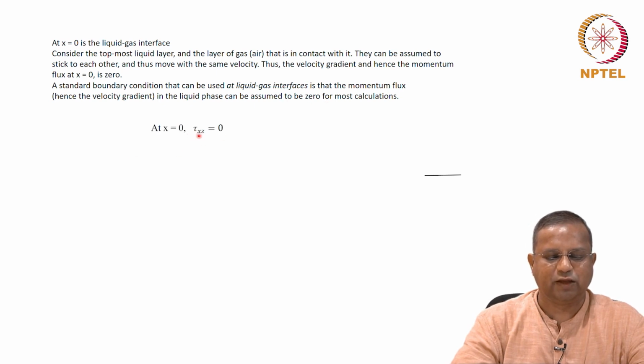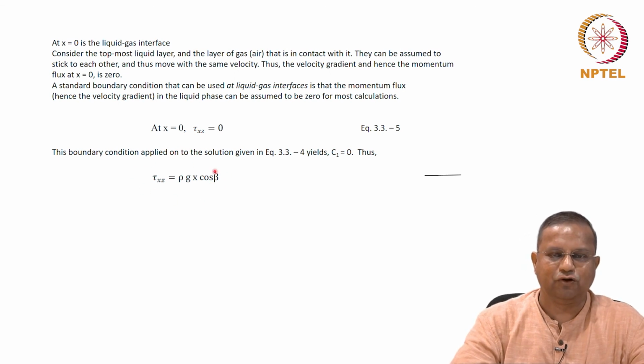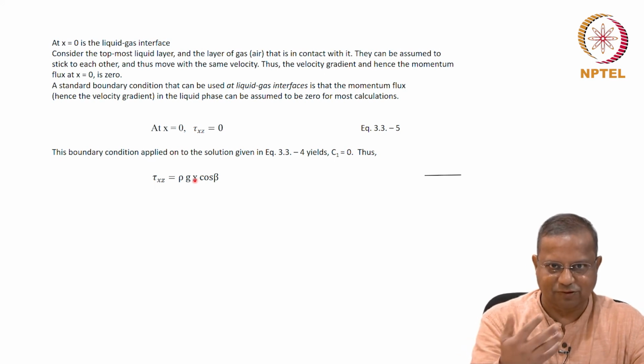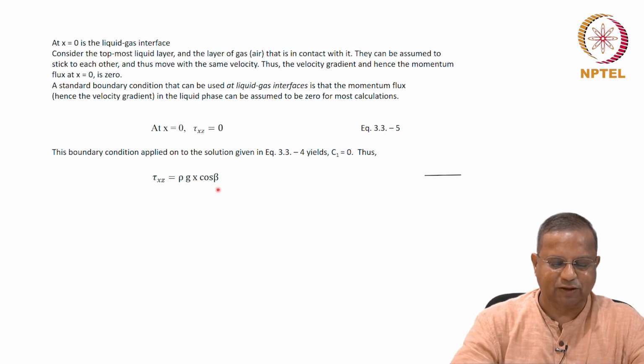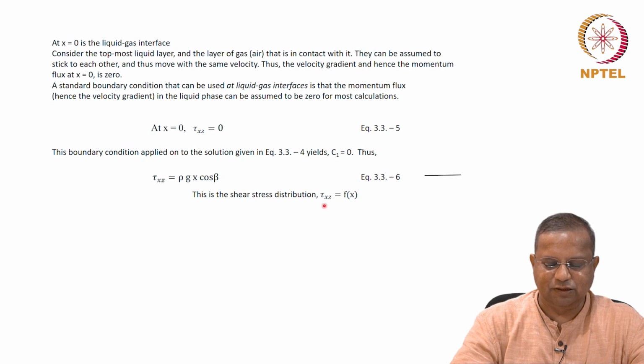So, at x equals 0, tau xz is 0, equation 3.3-5, and this boundary condition applied onto the solution yields C1 equals 0, that you can find out yourself. Therefore, you get tau xz equals rho g x cos beta. So, we have an expression for the shear stress in the fluid. We are drawing insights into the fluid flow behavior. This is a function of x, equation 3.3-6. The shear stress distribution is known from this.